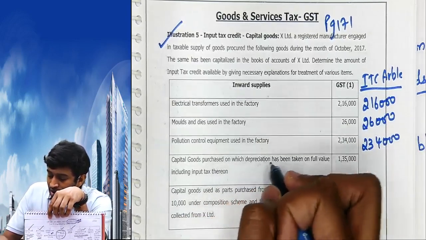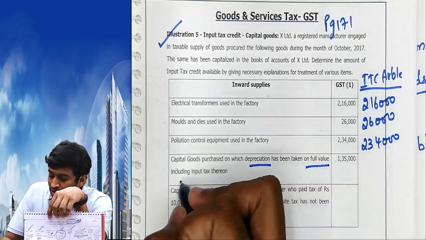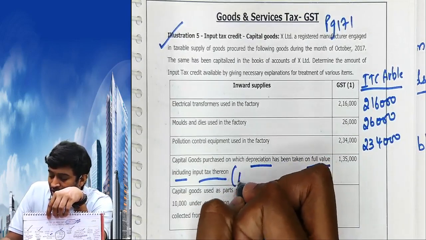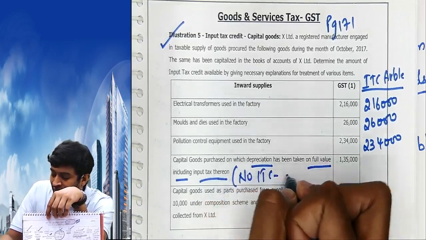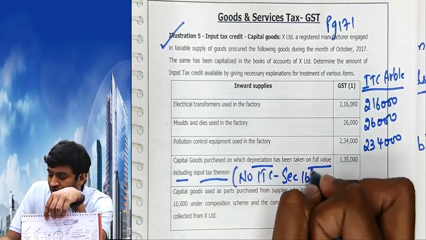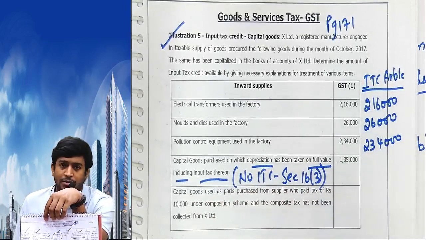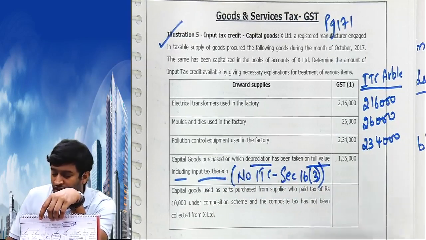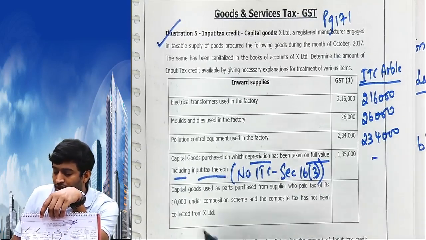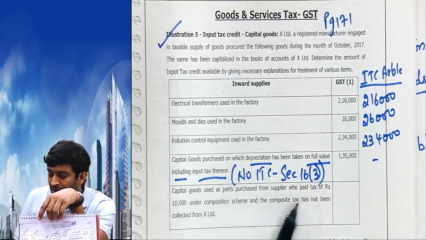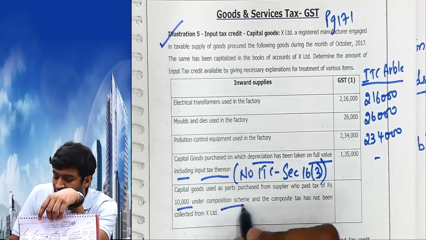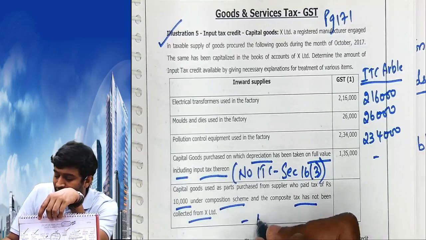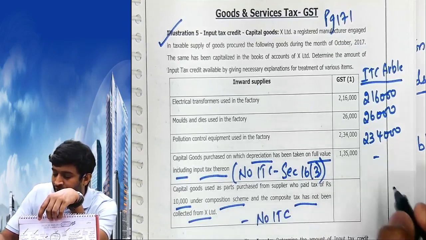Capital goods on which depreciation has been claimed on full value including input tax credit. If it is no ITC, this I covered. You can check under section 16(3) in the last video. You have two options to record the transaction: you record in the book the asset value including GST. No ITC. Capital goods used as part purchase from supplier who paid tax of 10,000 under composition scheme and composite tax has not been collected from X Limited. Here also no ITC. Composite dealer, no ITC.